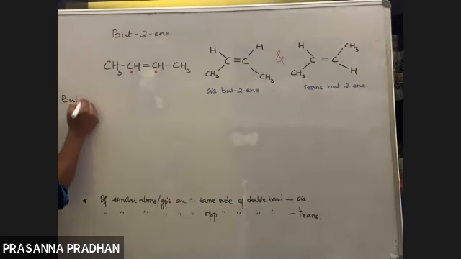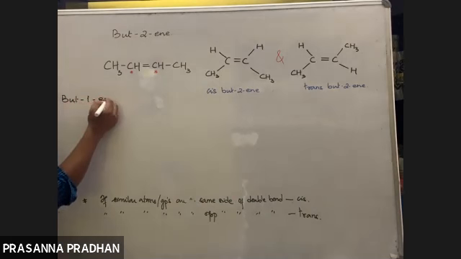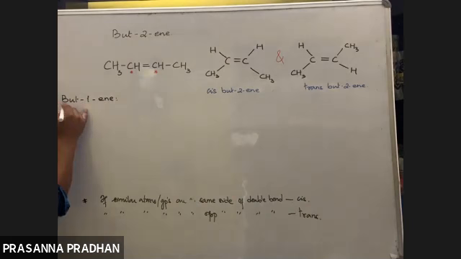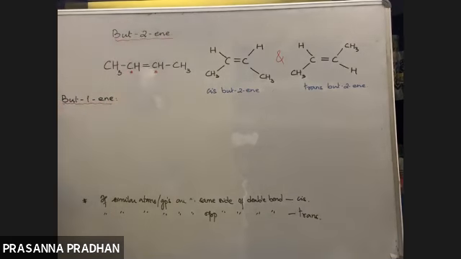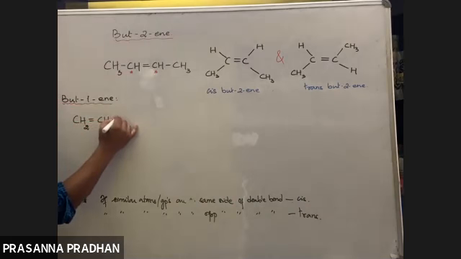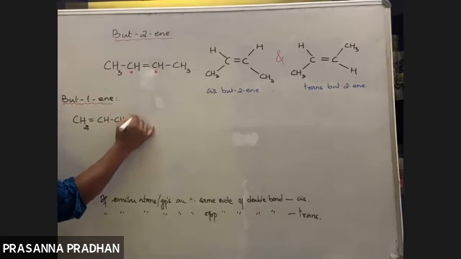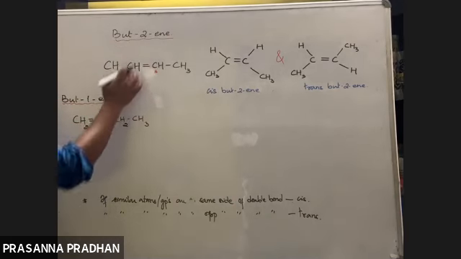Okay, now tell me, guys, if geometrical isomerism is possible in this particular compound. So what are these isomers? But-2-ene and but-1-ene have the same molecular formula. What type of isomerism do they exhibit?